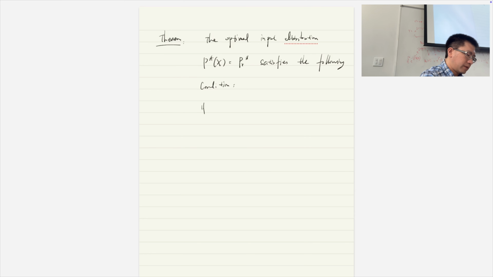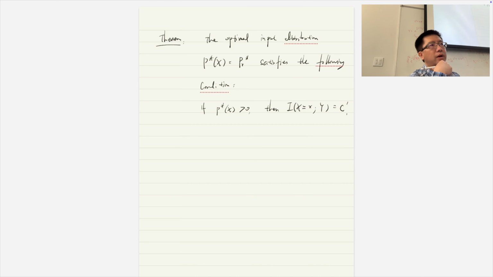Okay, the first one is that if P star is bigger than 0, then this mutual information when x equals small x and y has to equal what? 1 plus lambda, right? It doesn't matter what value that is. The point is that they have to be the same, equal to c prime, right?